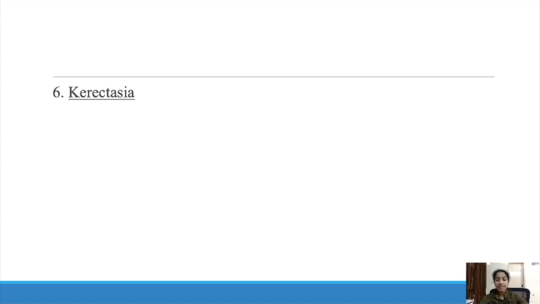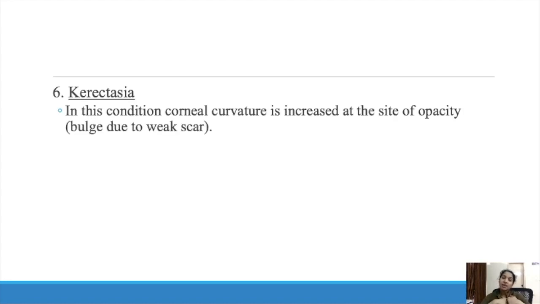Next is keratectasia. Keratectasia is a condition in which the corneal curvature is increased. Because of the weakness or thinning of the cornea, the inner structures will pressure it, so that portion will get bulged. The cornea is a little bulged. So that is known as keratectasia. In this condition, corneal curvature is increased at the site of opacity due to the weak scar.